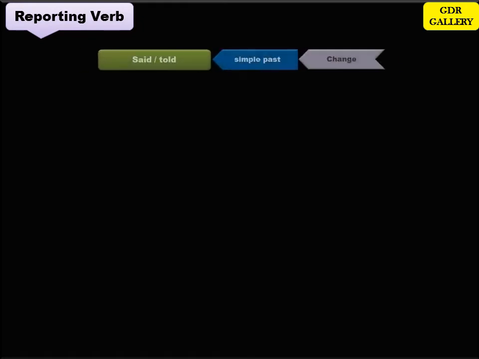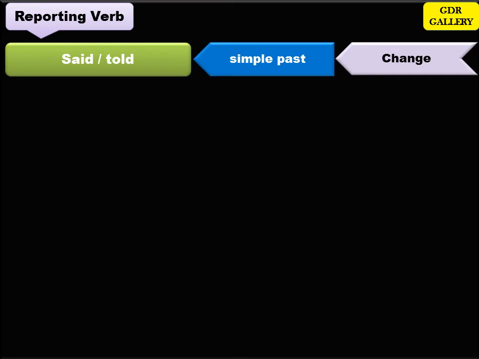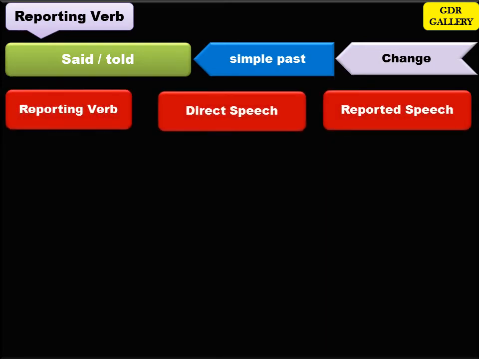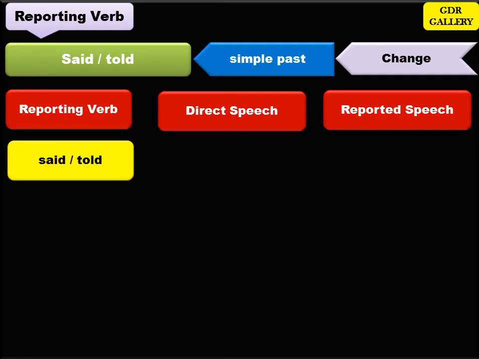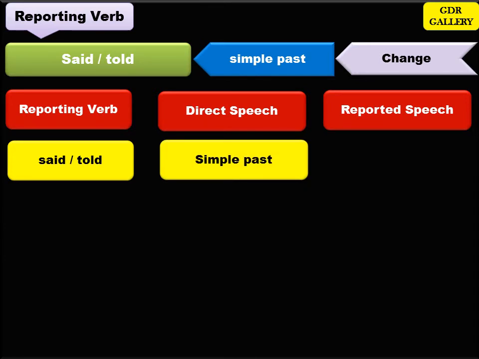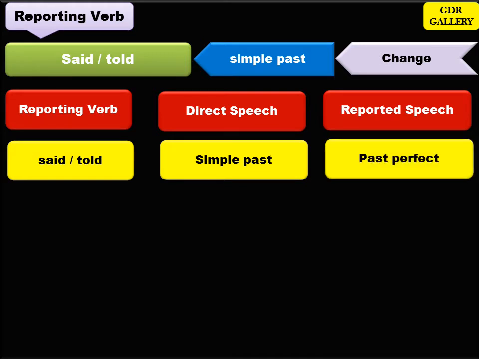Let's understand what are the changes that we need to make when the reporting verb is in simple past when you want to change direct speech into reported speech. Now let's see the first one. If the reporting verb is in simple past and the quoted speech is in simple past, then the verb in the reported speech should be changed to past perfect.